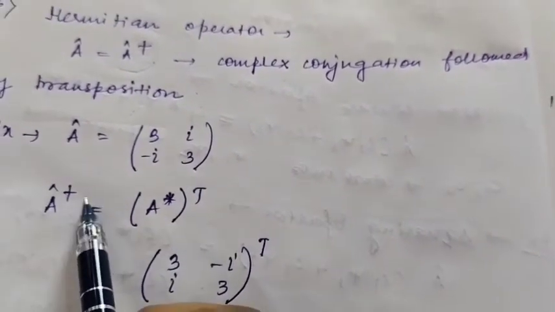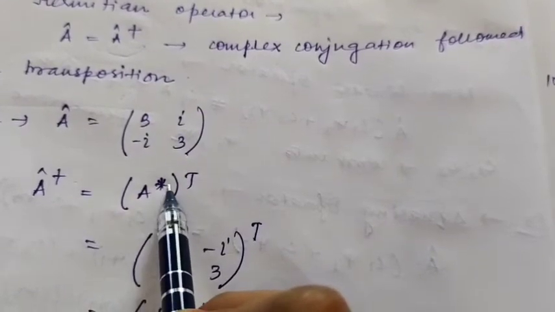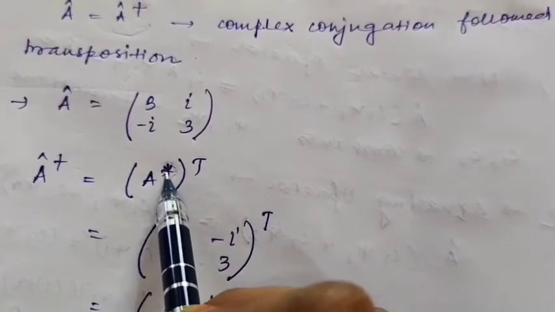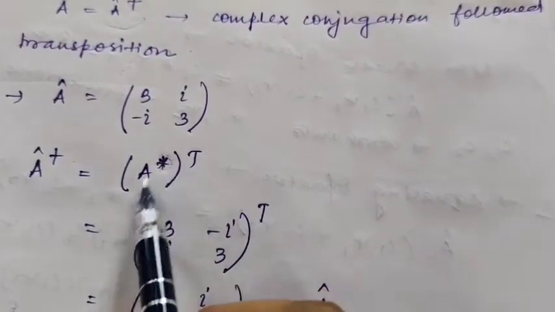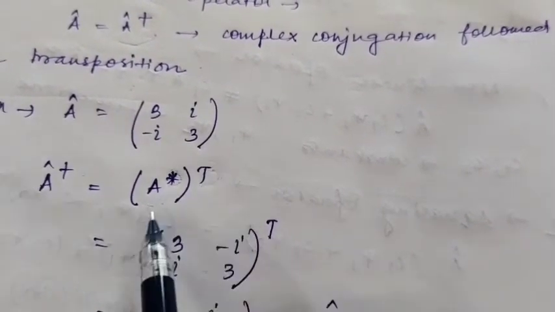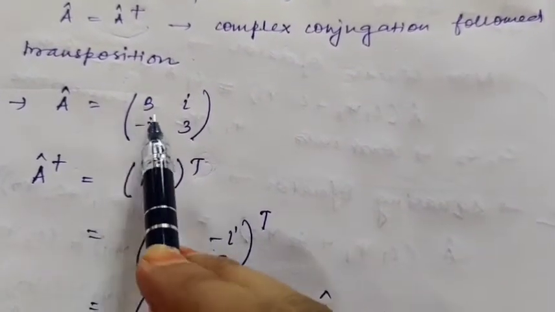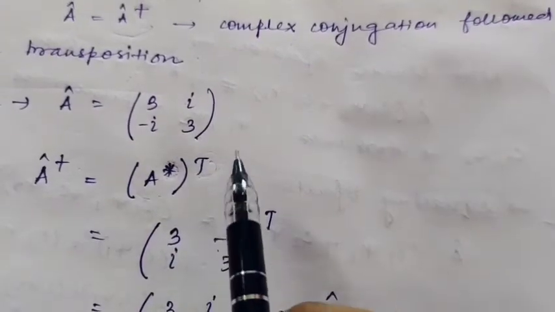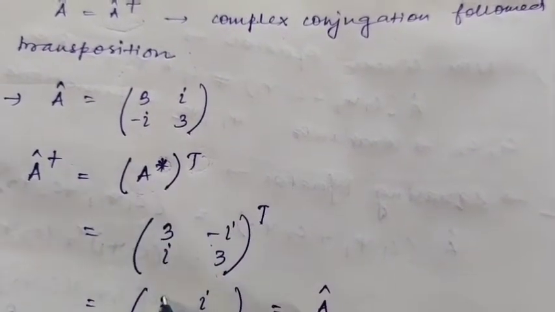So A dagger can be written as A complex conjugate, and in this you will always get this sign. You can call it a star, or you can call it an asterisk, whatever. So A star or A asterisk followed by T. T here is transpose. So first we will do the complex conjugation. In terms of i, you will get minus i. Complex conjugation means i with the sign changed. So i becomes minus i, and minus i becomes i.